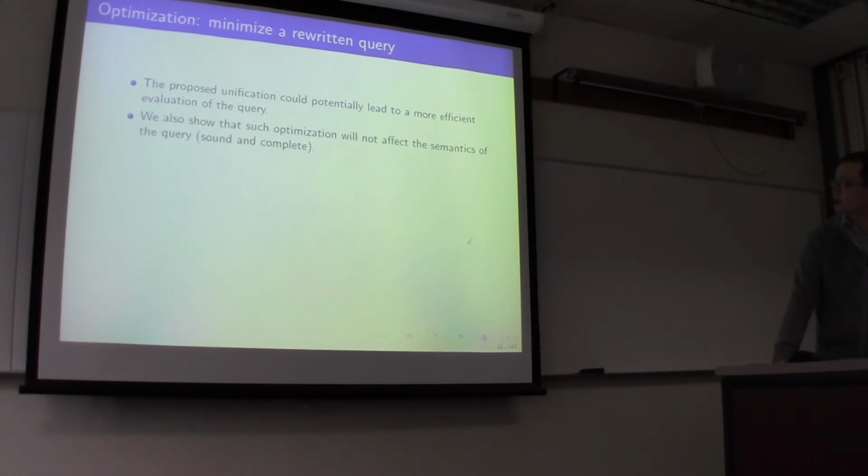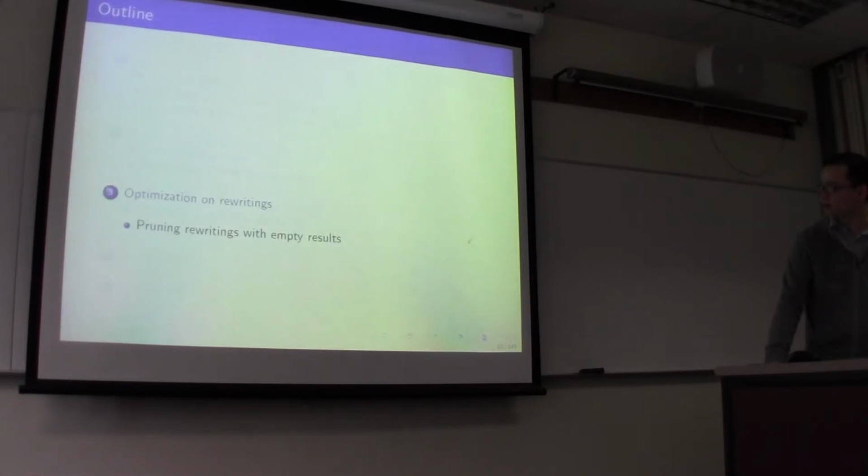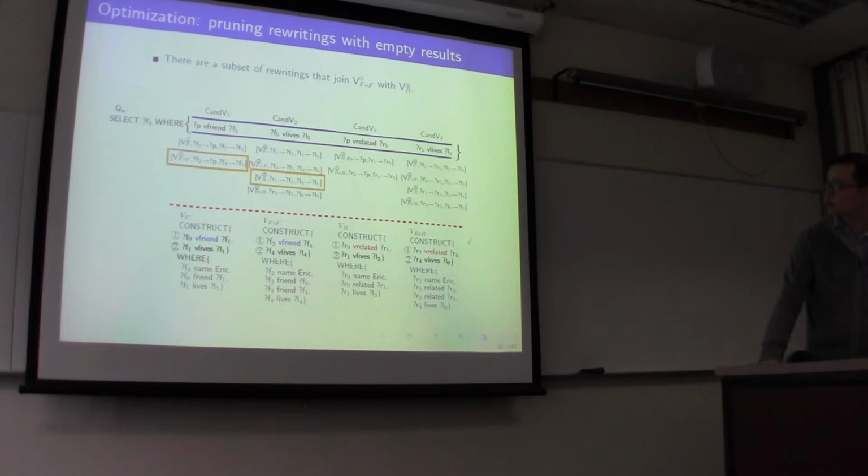We also show that such optimization will not affect the soundness and completeness of the query. This basically leads to the second result: the Q merge, resulting from replacing two copies of the same view by one copy, is equivalent to the original rewriting.